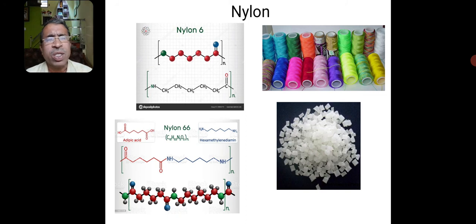In nylon 6,6, we have such 6 from hexamethylene diamine, another 6 from adipic acid. So 6 plus 6 carbon atoms are there in that monomer. Nylon, we have as threads, and also we have the nylon in the form of granules.